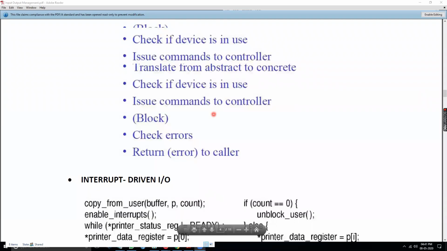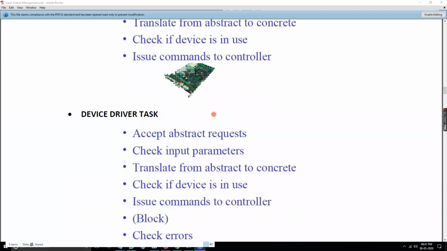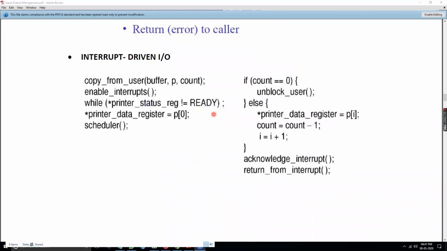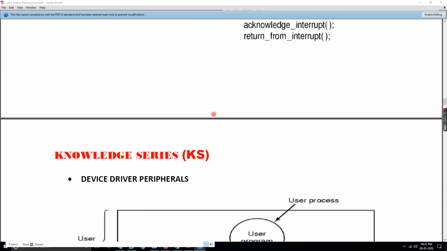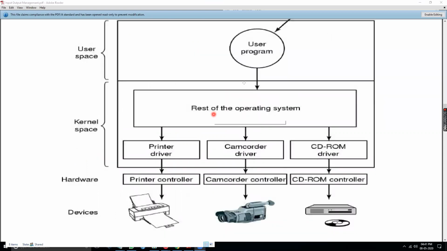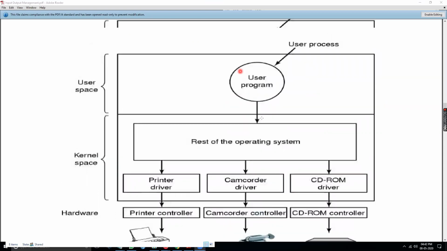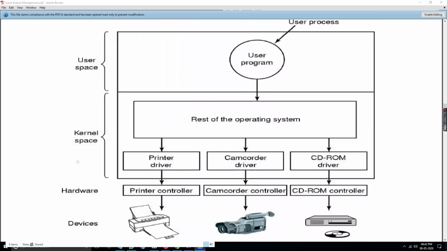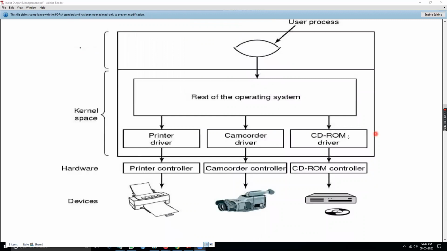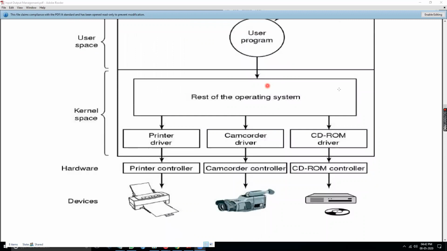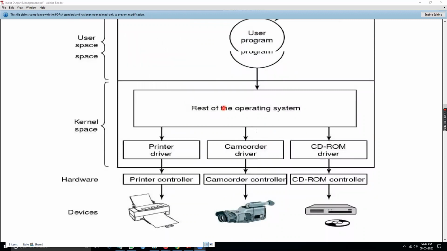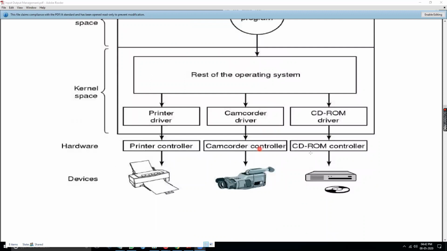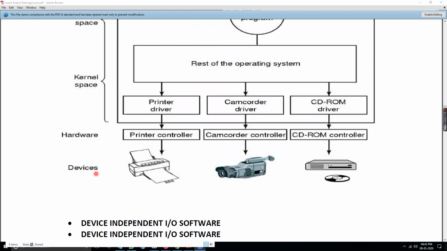So basically, at this point, you have to understand the role of a device driver. Again, there is another figure with the user program and operating system, and all the printer, camcorder, CD-ROM drivers are inside this kernel space. The operating system is there, then the printer controller and camcorder controller. This is a controller, that is hardware, and then the devices.